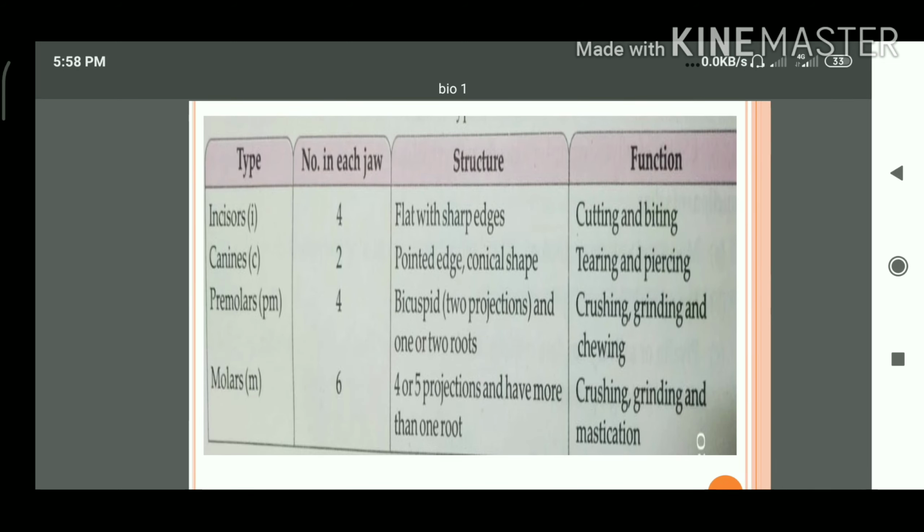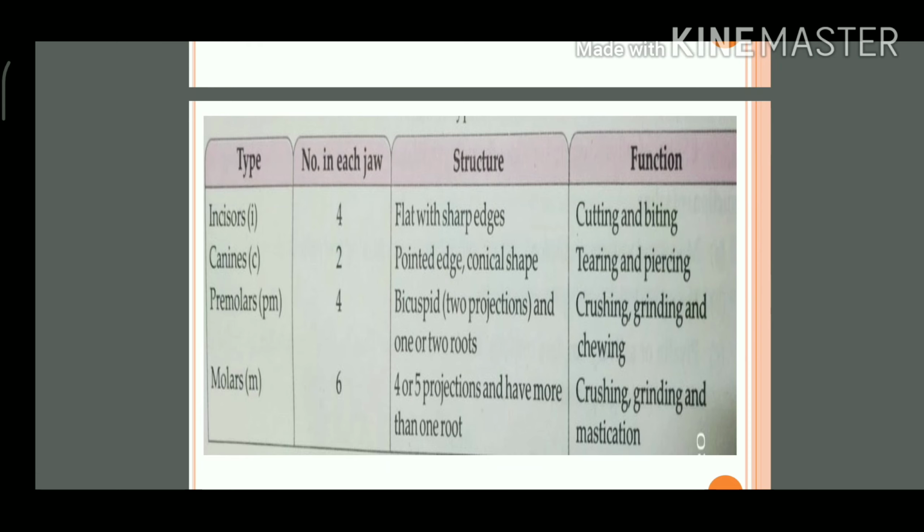Next, let us see the functions of the four types of teeth. Incisors are used for cutting and biting. Canines are used for tearing and piercing. Premolars are used for crushing, grinding and chewing. Molars are used for crushing, grinding and mastication. Right?